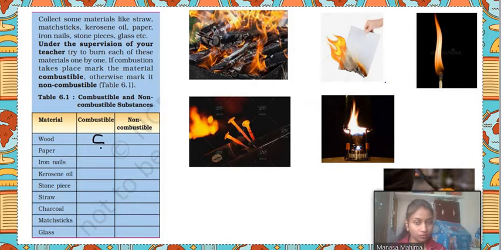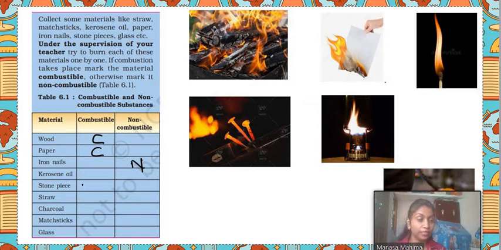Paper is also a combustible substance. Iron nail. If you supply heat or some energy to the iron nail, do you see anything coming out from it similar to wood or paper? I don't think so. This comes under non-combustible. Kerosene oil.